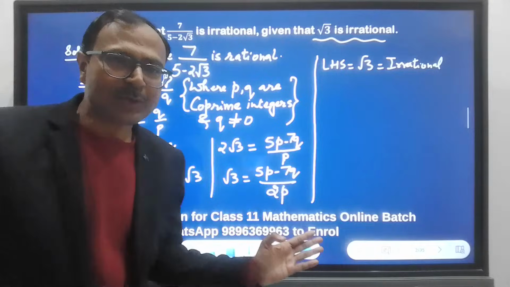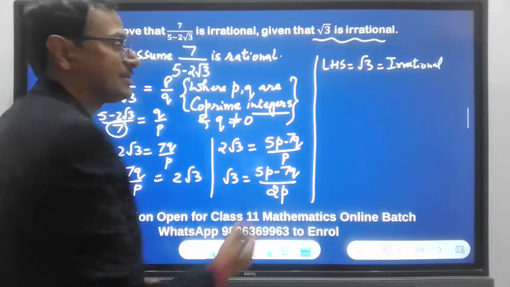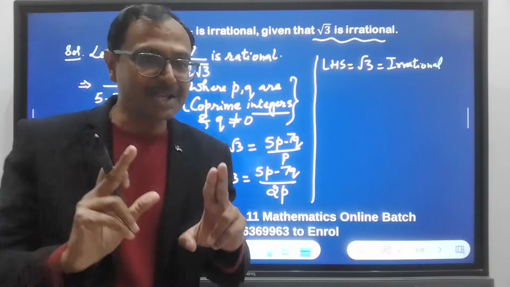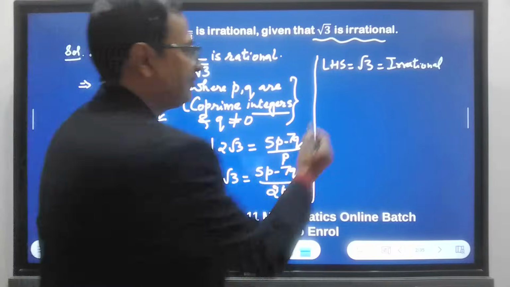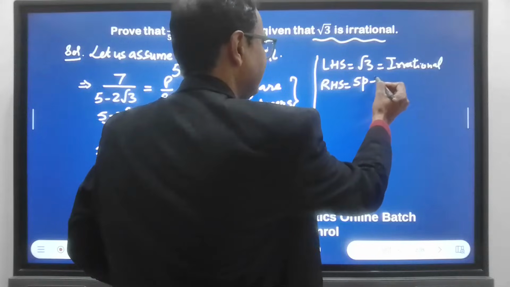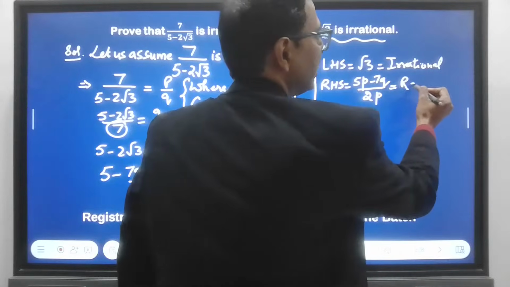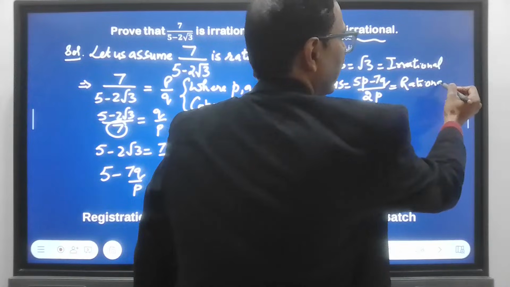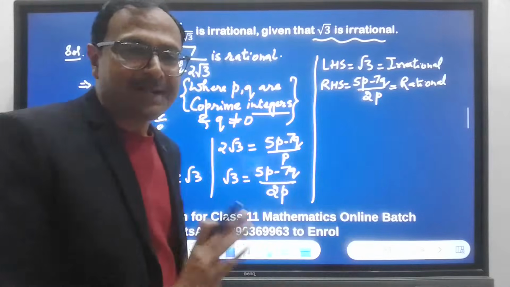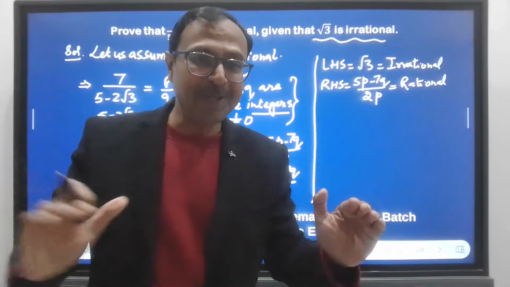Can you see any square roots here? We already told you that P and Q are integers and integers are rationals, right? So the right hand side, 5P minus 7Q over 2P, is rational because P and Q are integers.